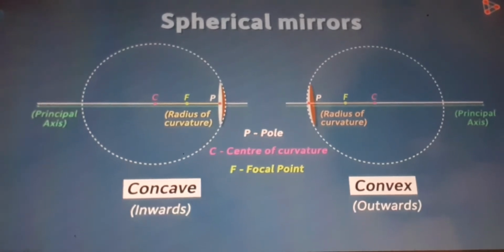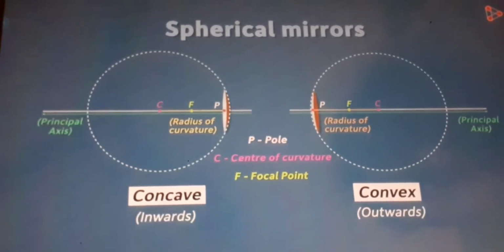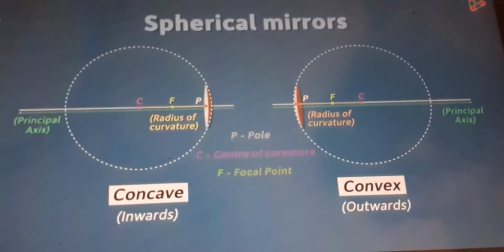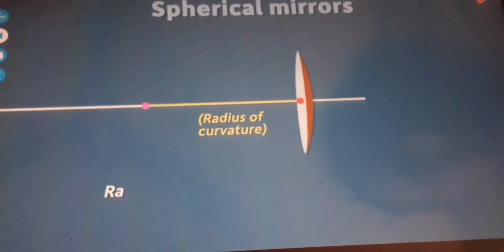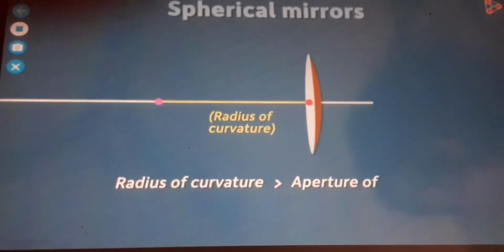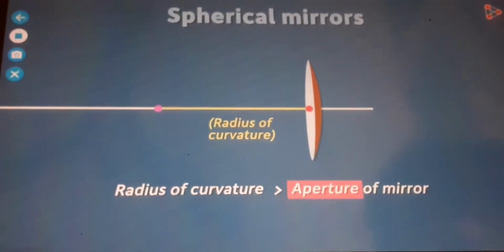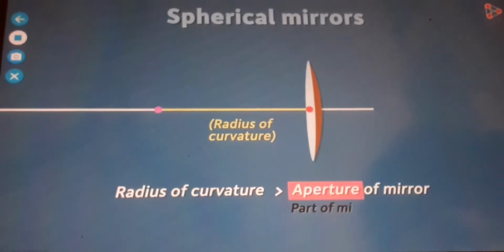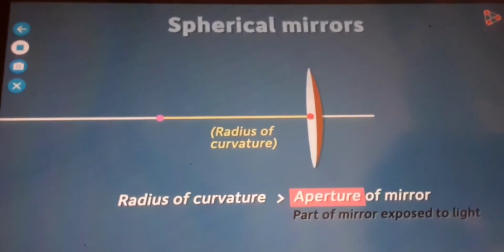We will talk about one last thing in this video, and that is an assumption that we are making all along. We are assuming the radius of curvature of a mirror to be much greater than the aperture of the mirror. Aperture, in simple terms, is that part of the mirror which is exposed to light.